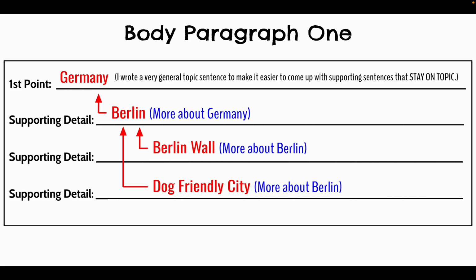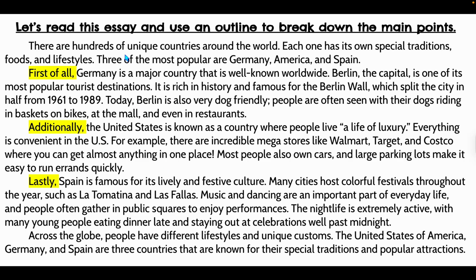Okay, so how about I read it one paragraph at a time? Let me read the introduction for context. There are hundreds of unique countries around the world. Each one has its own special traditions, food, and lifestyles. 3 of the most popular are Germany, America, and Spain. Okay, that was the introduction. Now, here's the paragraph that we broke down in class.